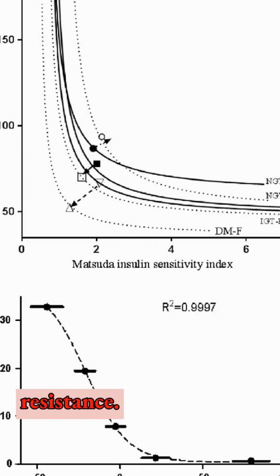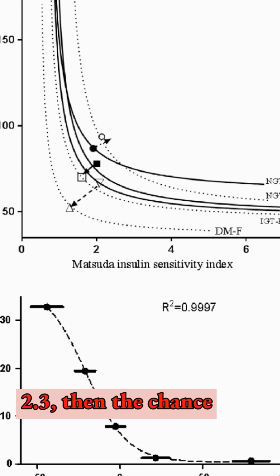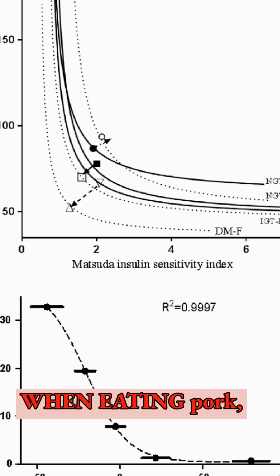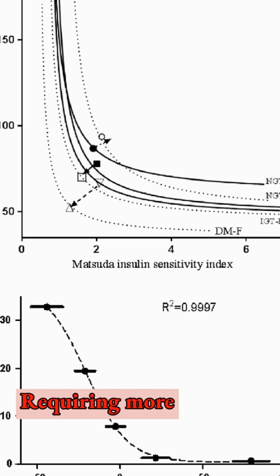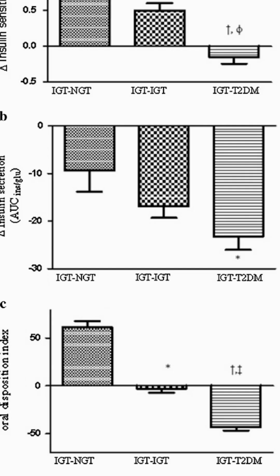Third is insulin resistance. If the fasting insulin resistance is more than 2.3, then if you take pork, the chance of getting obesity is very high. You require more insulin. Fourth is HOMA-B. HOMA-B is 360 times fasting insulin divided by fasting glucose minus 63. If it is below 33%, that indicates your pancreatic beta cells are coming down to a large extent.